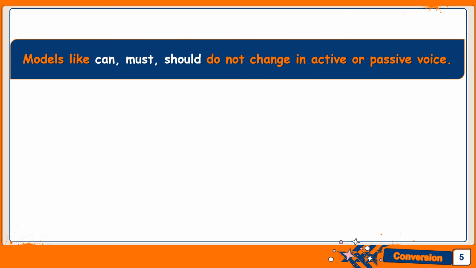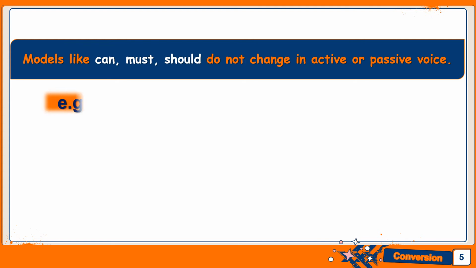I know you must be finding conversion of interrogative sentences into passive voice very simple, and especially for the ones who have already seen my last video. But there are a few things that you need to keep in mind whenever you are converting questions into passive voice. Always remember, modals like can, must, should, they do not change. They remain the same, both in case of active and passive voice. They don't change at all.